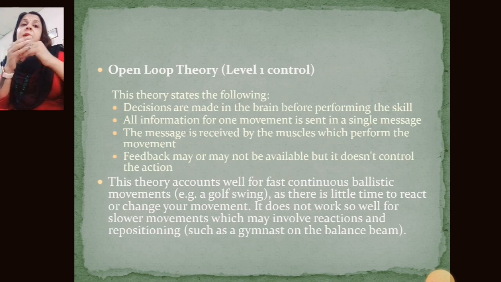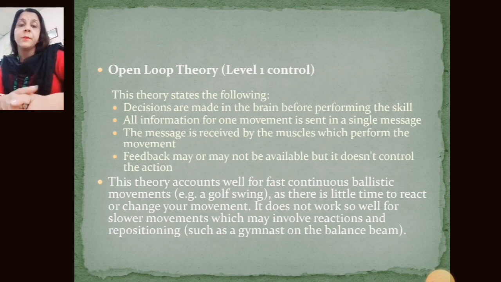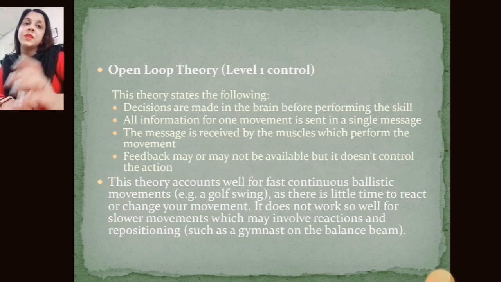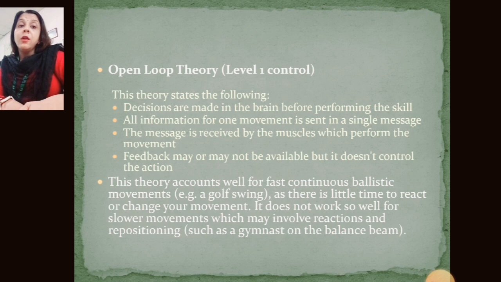but in closed loop theory, the ongoing movement pattern we are comparing with the stored movement pattern. But in open loop theory, decisions are made in the brain before performing the skill, and all information for one particular movement is sent in a single message. It means we work on the complex task, not on the simple task. But in closed loop theory, we first break that complex task into single ones and then do the task.